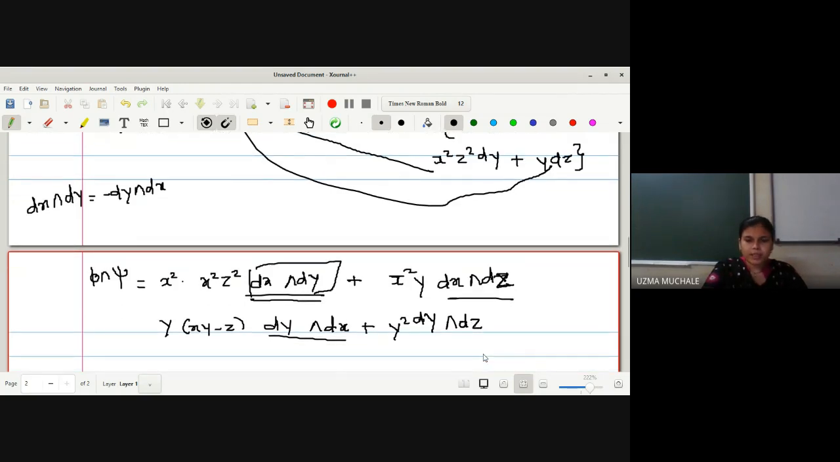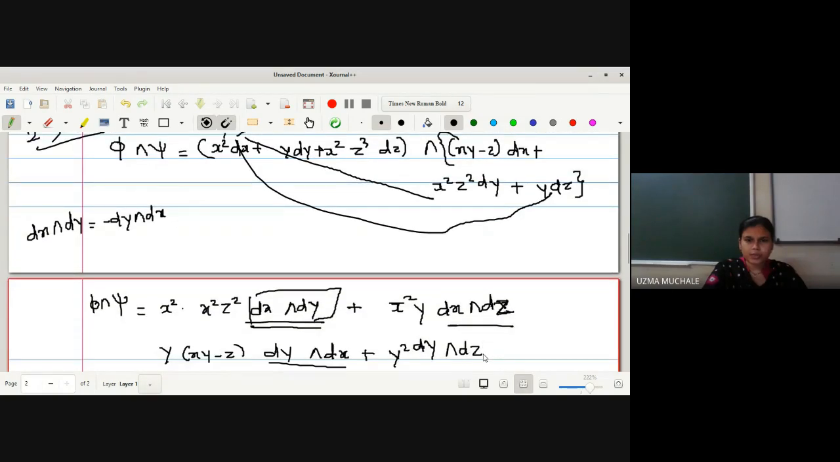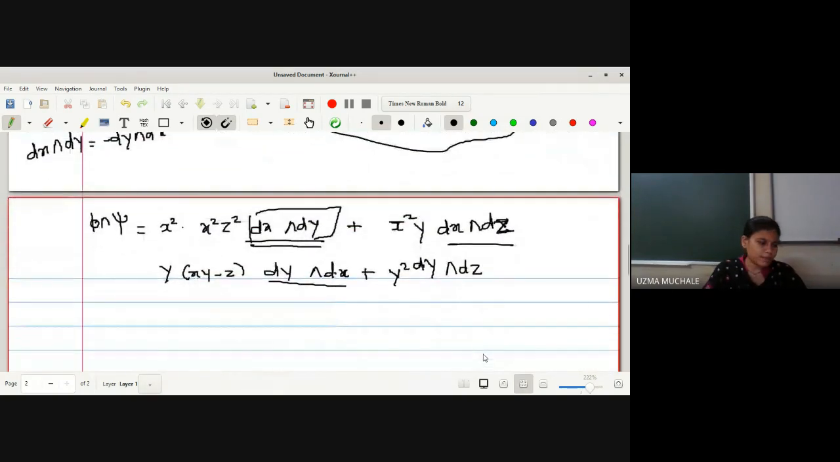Now, what is the last term we are remaining with? x square z cube is the last term, and the first one is xy minus z. Here we have dz wedge product with dx, plus the next term, again x square z cube as it is. The second term is x square z square, then we have dz wedge product with dy.